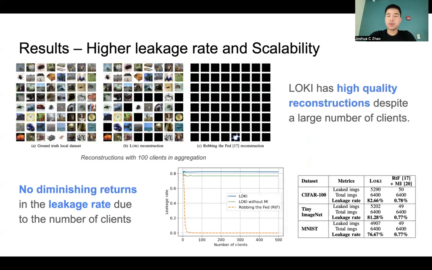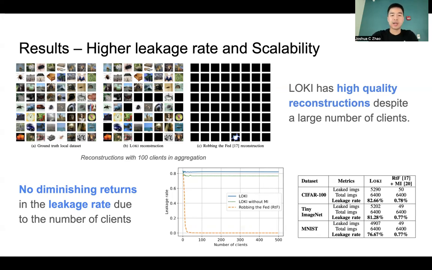Now I'll discuss some of the results for Loki. Loki has very high quality reconstructions despite a large number of clients. On the figure in the top, we see that with 100 clients in aggregation, this is a randomly sampled client, Loki has reconstructed the majority of images in very high quality. Prior work, on the other hand, is barely able to reconstruct any images, and the one image that it reconstructs, while somewhat identifiable, has lost nearly all of the details during the reconstruction.